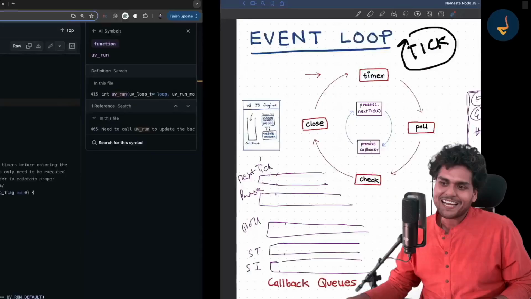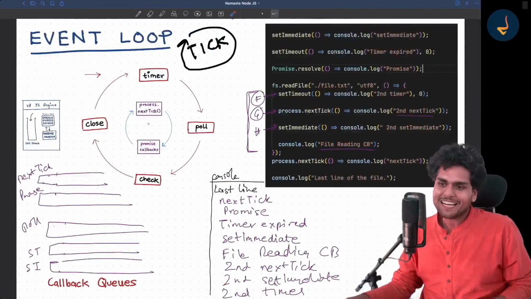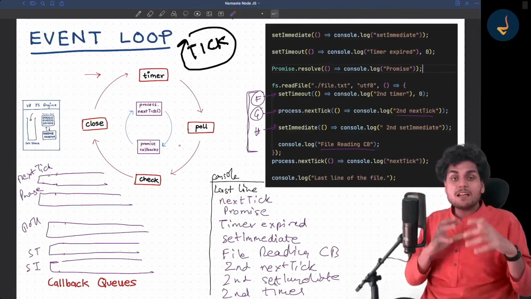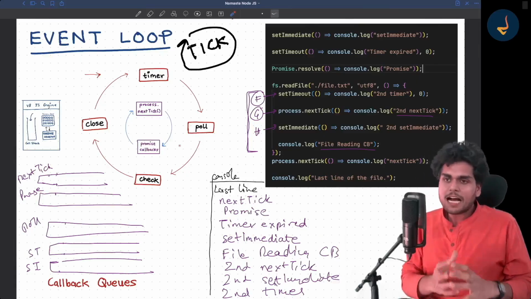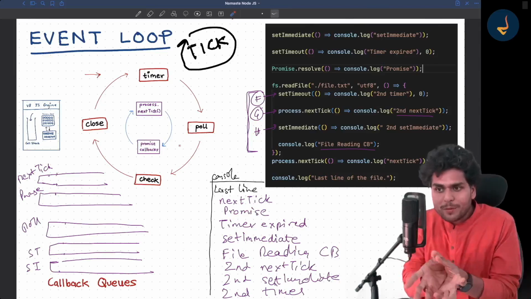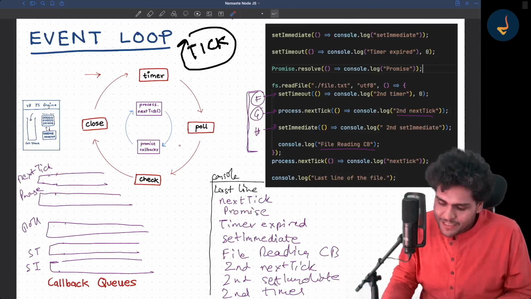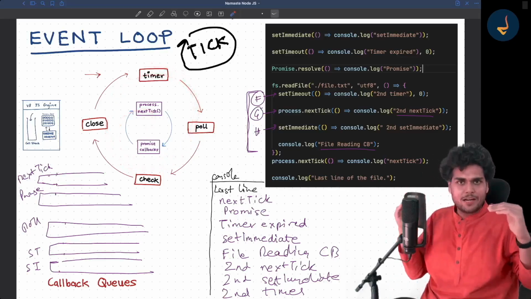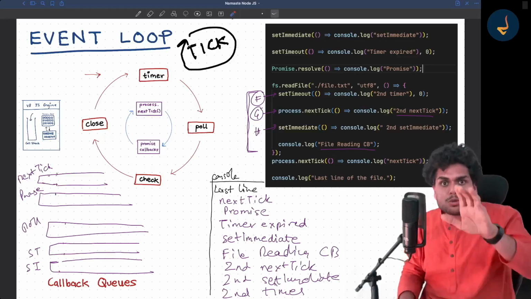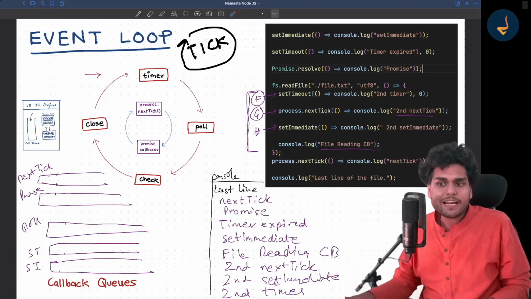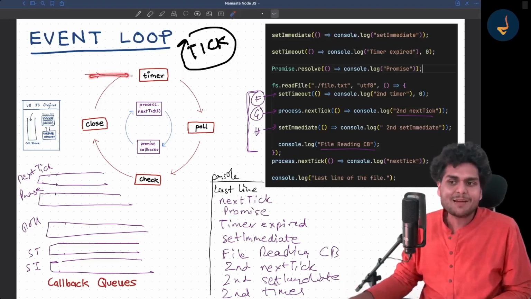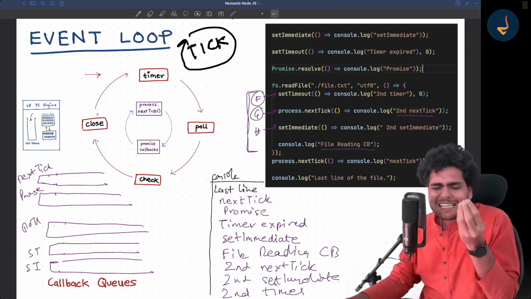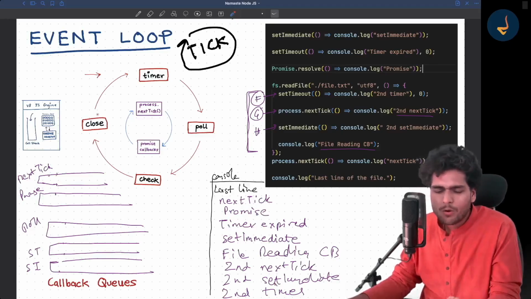We draw fancy diagrams, and everything. These are just for our visual representation. This is how our human mind works. Our human mind works in the form of images. When I show you such images, the concept gets settled into your head. But I don't want to keep you far from reality. You should know that in reality, the event loop is not these diagrams, and there are no phases or anything. At the end of the day, it is just some piece of code, my dear friend.